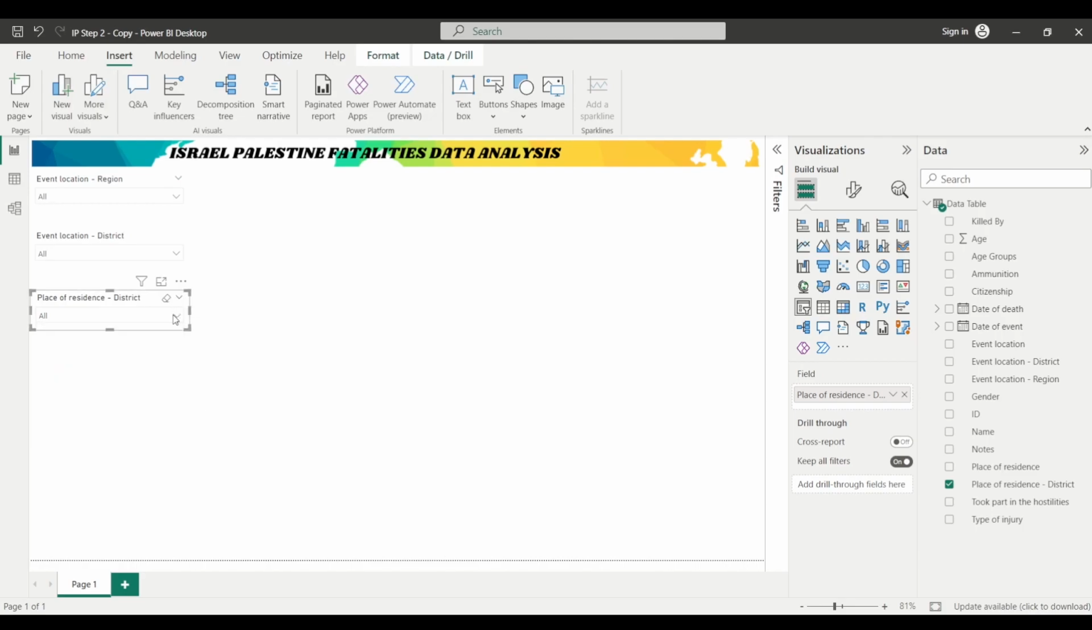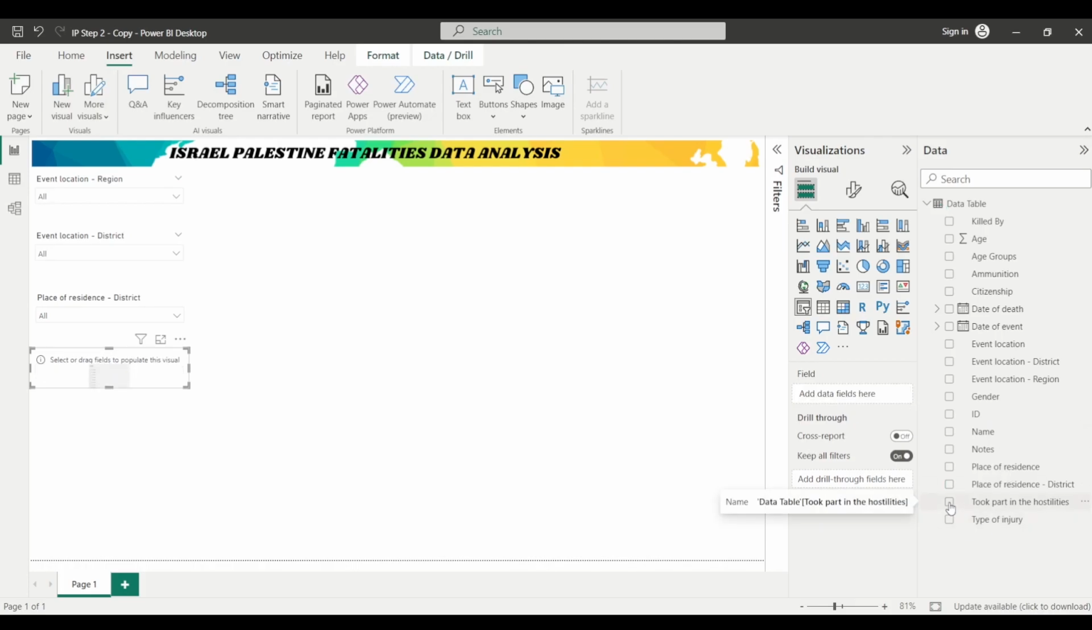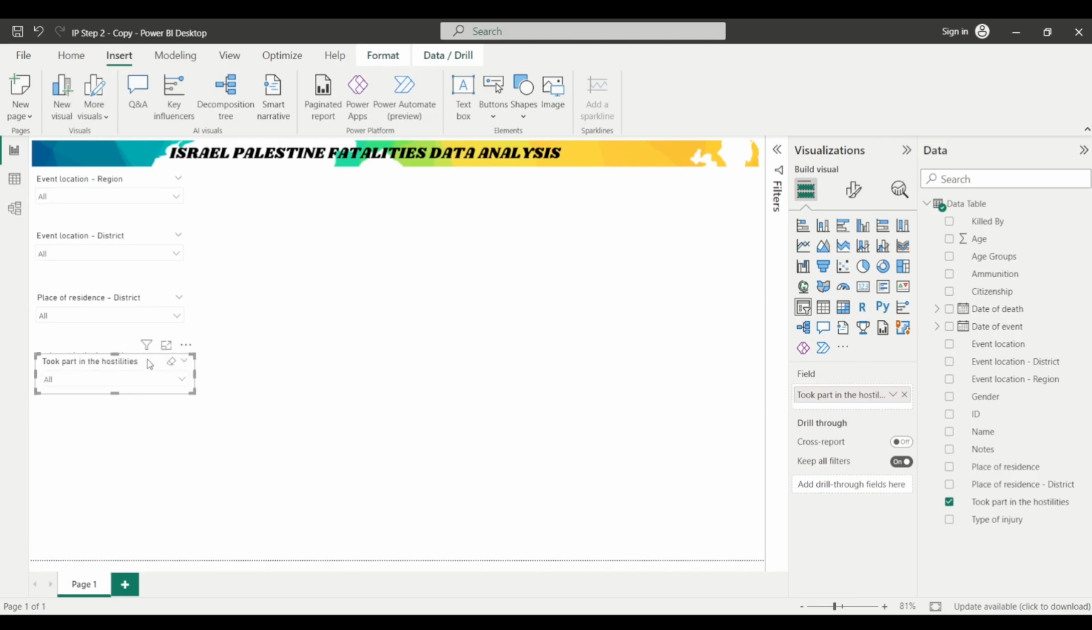So that's the thing. Now again, I'll simply click here on this slicer, Control C, Control V. I'll move it here. And let's say now I want to represent the field took part in hostilities in this particular slicer, because I want the report page to be filtered using different categories in the took part in hostilities column, right? So I will select this field and I'll simply double click on it, or drag and drop it here in the field section or field bucket. And there is one more slicer that I want to create. So I'll first of all click on this particular slicer that I've already created, Control C, Control V, and I'll move it here.